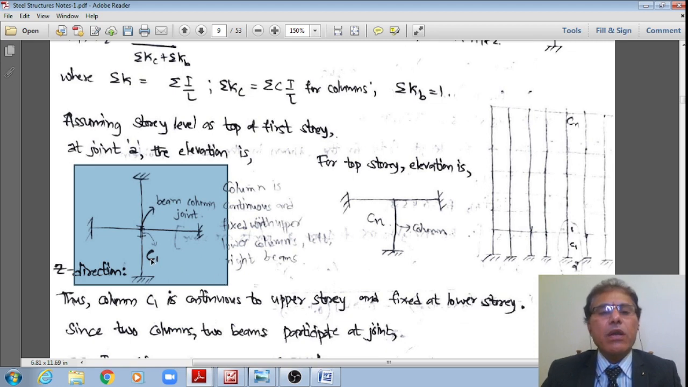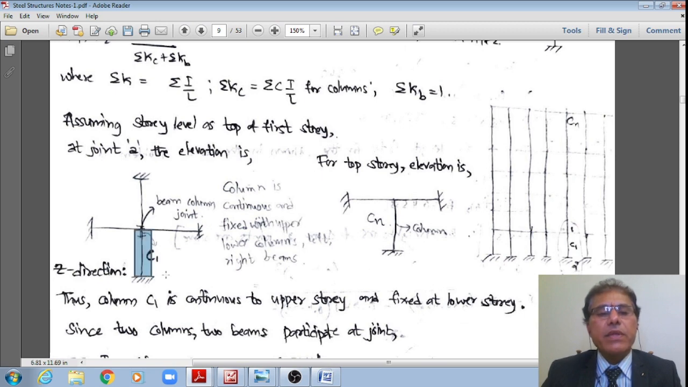Therefore, that is how I want to find out the effective length of this column, which is fixed at the base, that of the ground story, and which is continuous at the first story, right? However, if I see the last story, this column, which is notated here as Cn, is not continuous at the top. There are beams to the left as well as the right, like this. That is how the continuity of this column changes.